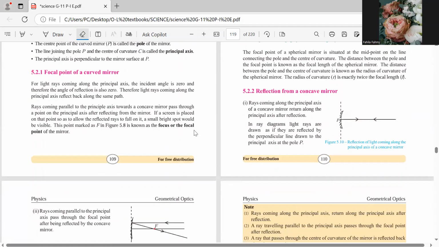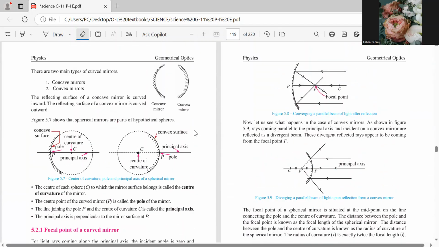Look, son, on page number 109, you have the concave surface. This is the concave surface, right? So, make a concave surface. This is curved, no? This is a curved mirror.